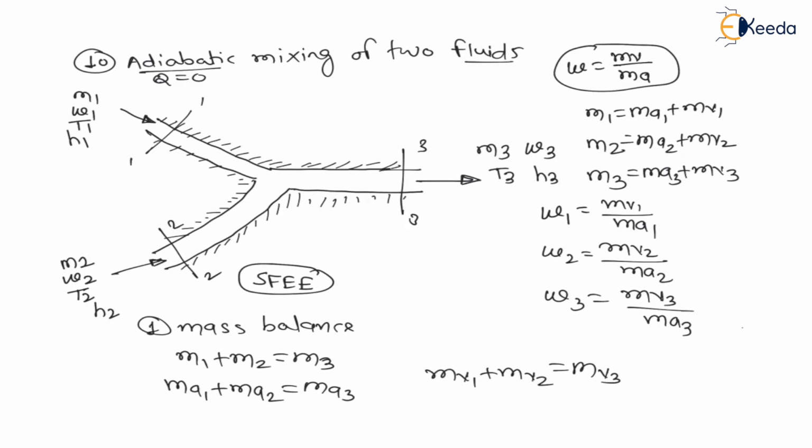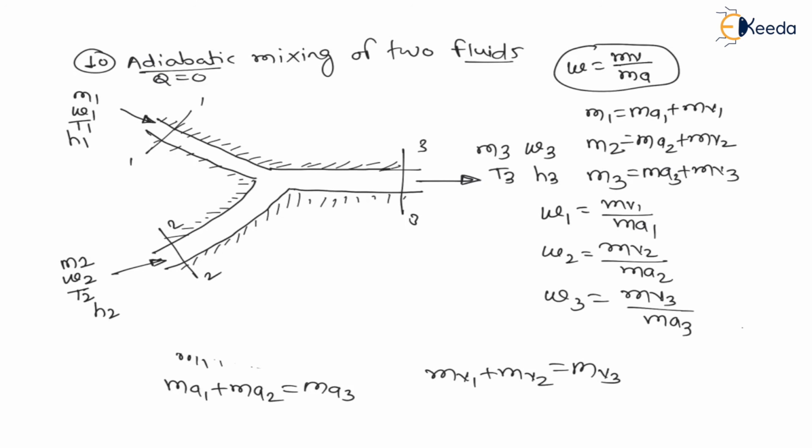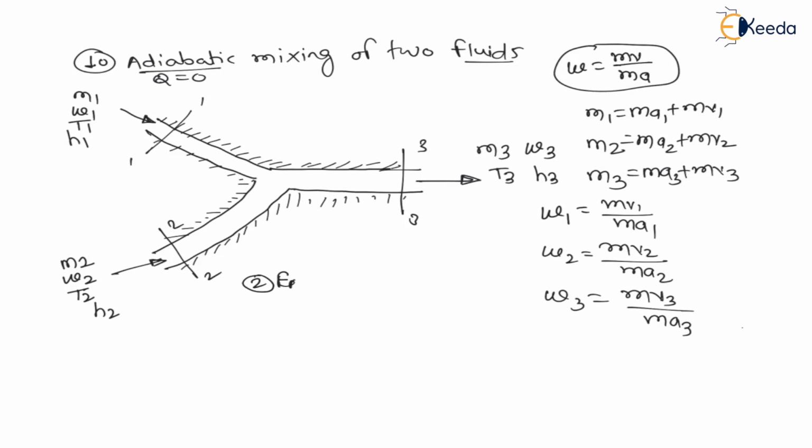Again in a steady flow energy equation you have learned energy balance. Let us apply energy balance, steady flow energy equation for energy balance, right. Number 2, energy balance. Now as per this energy balance, total energy entering into the system must be equal to total energy leaving the system.